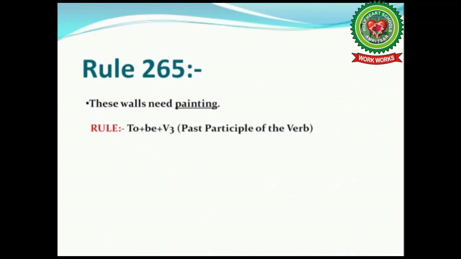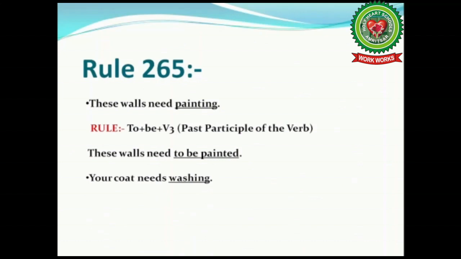Therefore, we will use passive infinitive here. That is to say the rule for this is to plus be plus past participle of the verb. So our sentence will be these walls need to be painted.